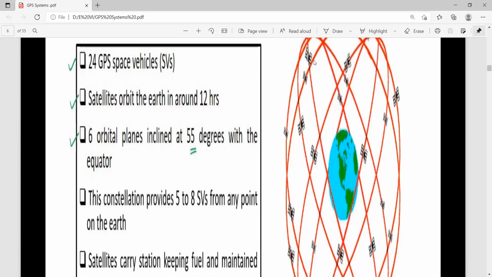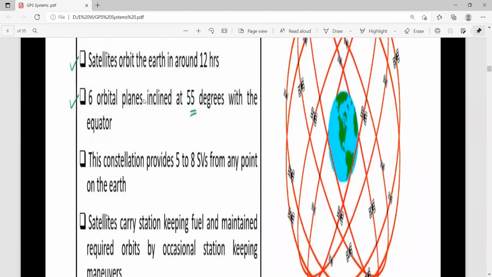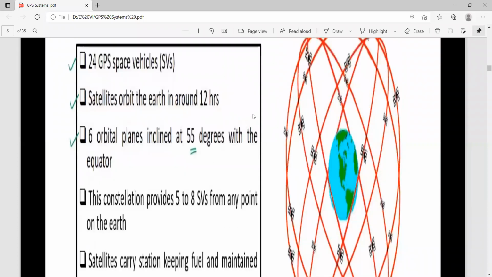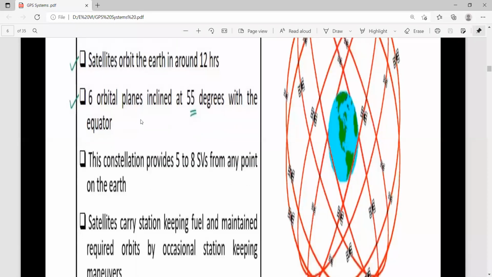So they complete the rotation in 12 hours. And there are 6 orbital planes, a cluster of 4 satellites each. The 6 orbital planes are inclined at 55 degrees with the equator.